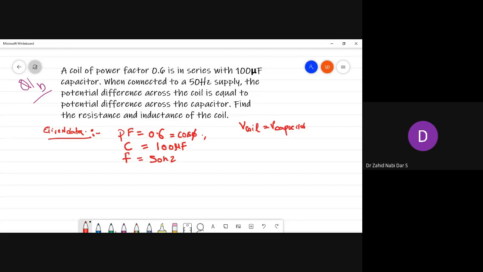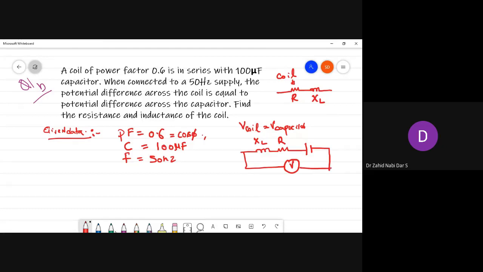So a coil is there. This coil has some resistance and some inductance, so a coil would always be represented by a resistance and an inductance, R and XL. There is one coil with inductance part XL and resistance part R. It is in series with a capacitor, and this capacitor is connected like this.